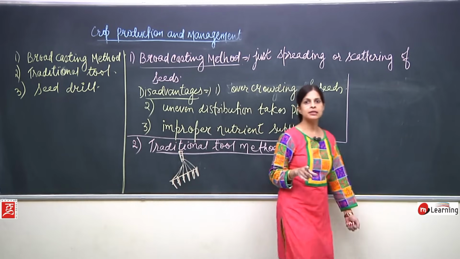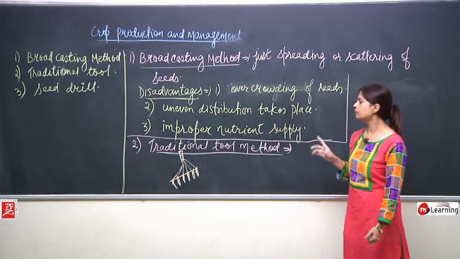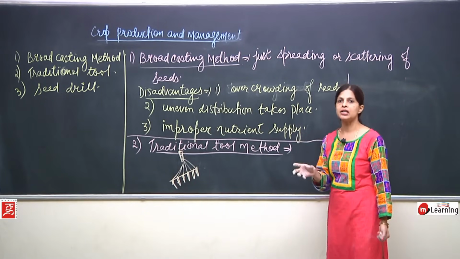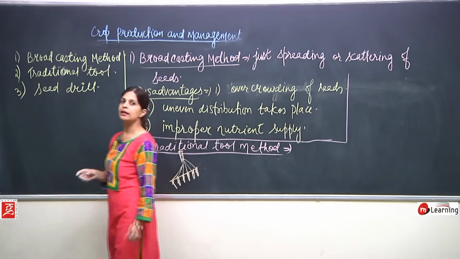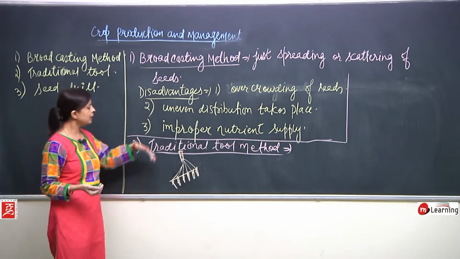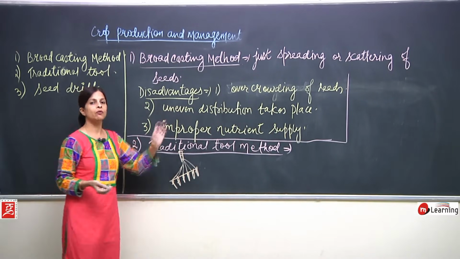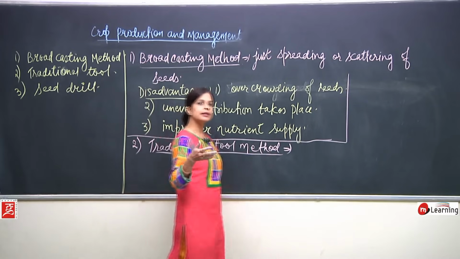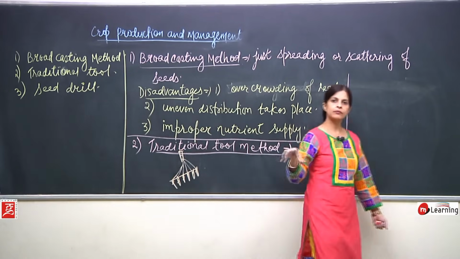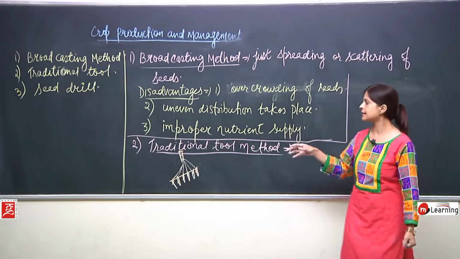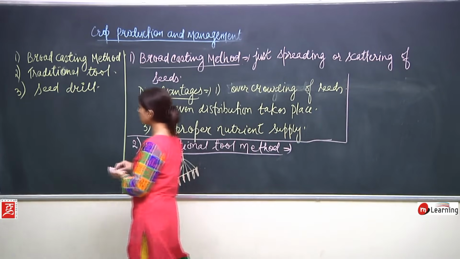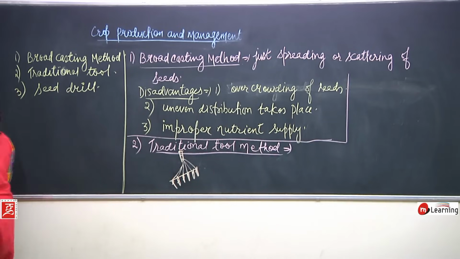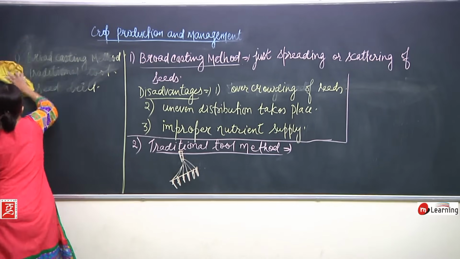So this is the traditional tool method, which is attached to the plough, the hull, which I told you about in the beginning. While ploughing, while digging, the seeds can be put in there and sown. Now, the third type is the seed drill method. I will be discussing the third method next.